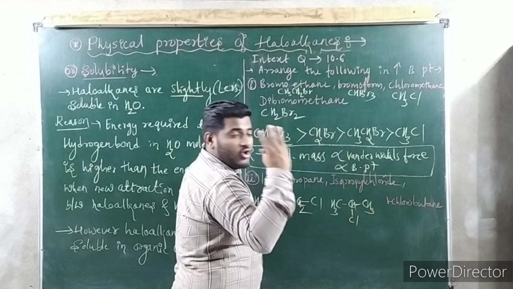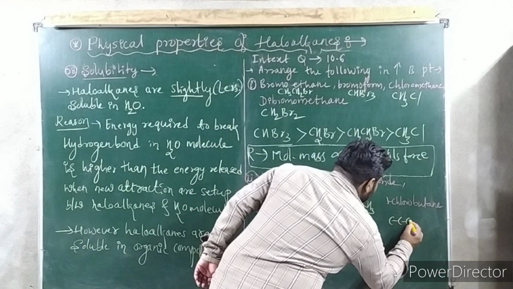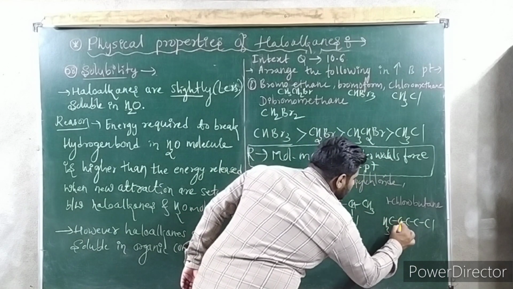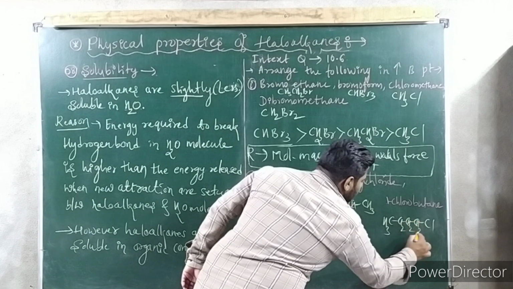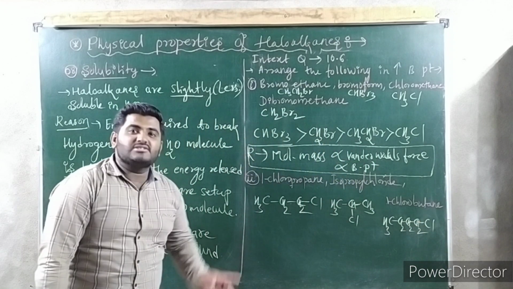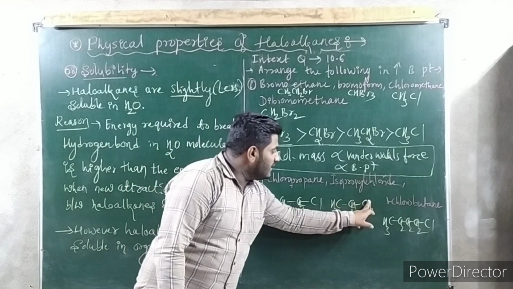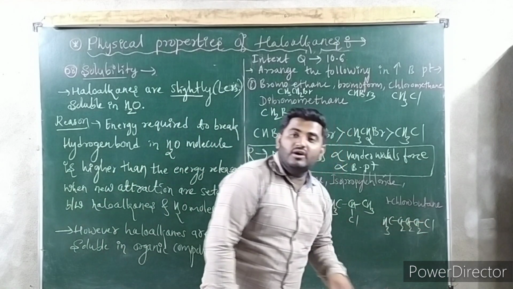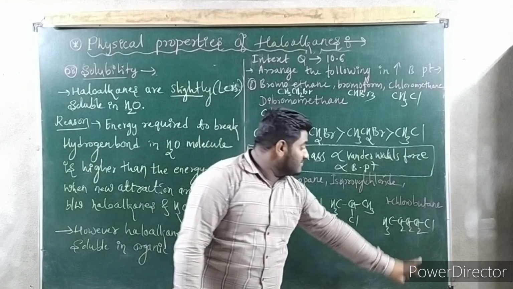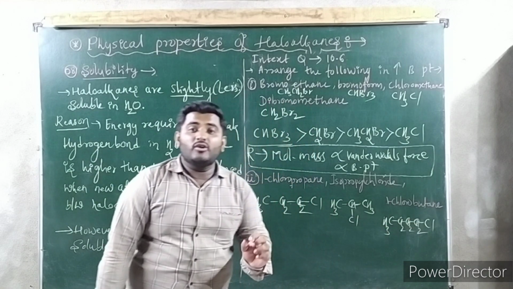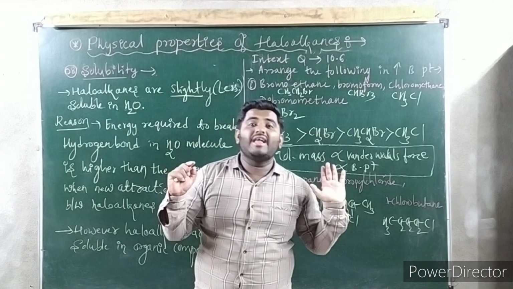1-chlorobutane. Butane means 4 carbon. 1, 2, 3, 4. Last position you write chlorine. Remaining you write hydrogen: 2 here, 2 here, 2. Now count the number of carbon and halogen. 1, 2, 3; 1, 2, 3; 1, 2, 3, 4. So the highest number of carbon atoms is in 1-chlorobutane. So obviously 1-chlorobutane has the highest molecular mass.